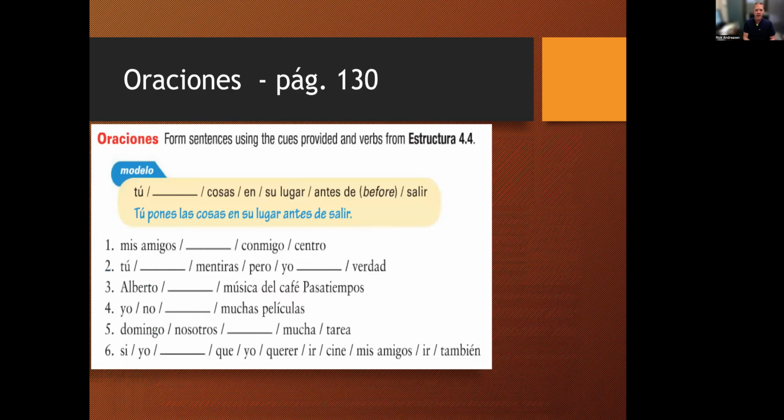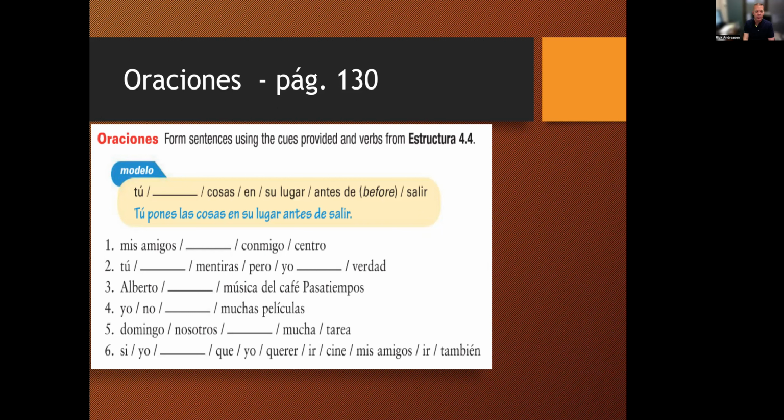Okay, last one. Different oraciones. This is from Panorama. You've got a model there. Tú cosas en su lugar antes de salir, and to conjugate the verb accordingly. The one correct form would be tú pones las cosas en su lugar antes de salir. Because antes de is a preposition, we keep the verb in the infinitive form after that. That's why salir isn't conjugated. So pause here and come back and look at these different options.